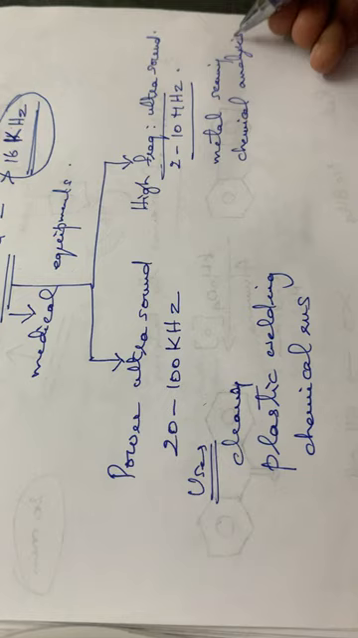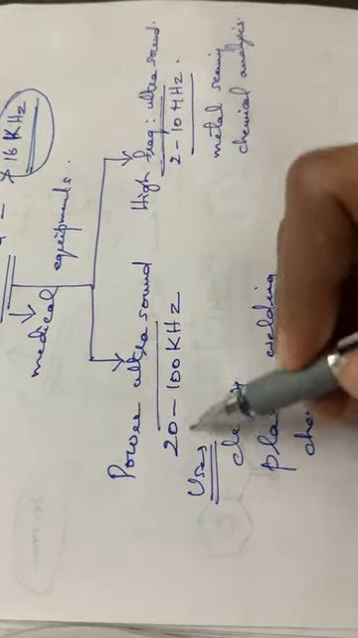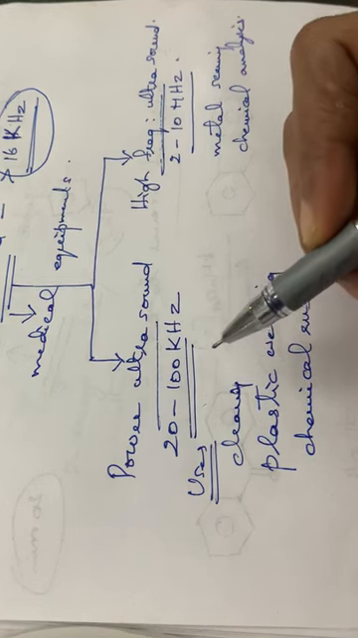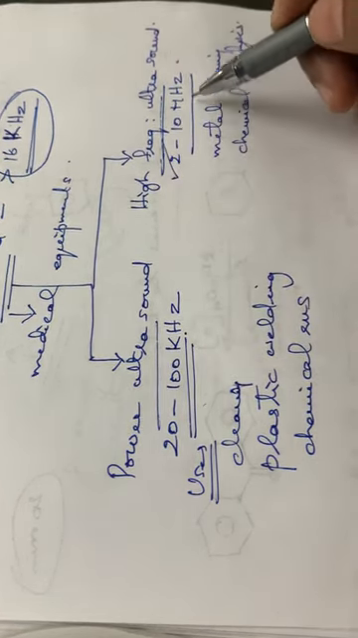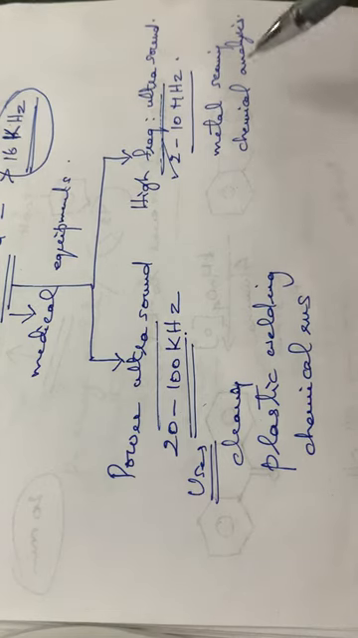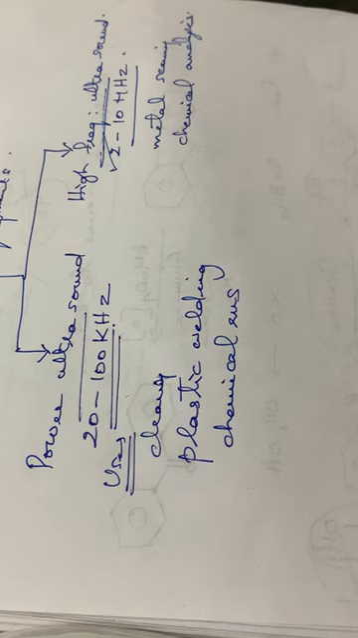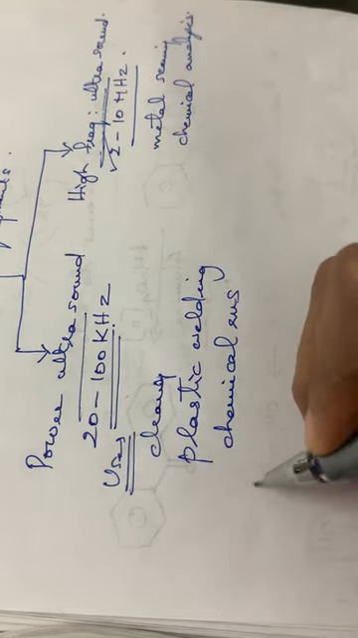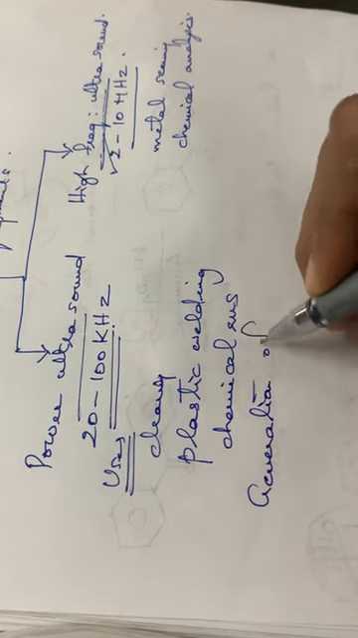So these are the classification of ultrasound: power ultrasound, with a frequency of 20 to 100 kilohertz, and high frequency ultrasound, about 2 to 10 megahertz, along with some of their uses. Again, how to generate this ultrasound frequency?